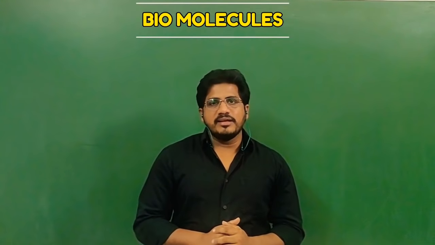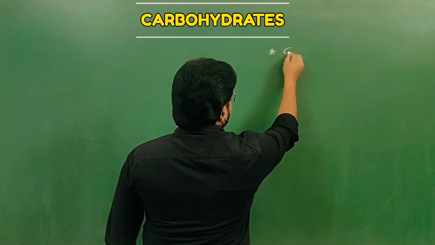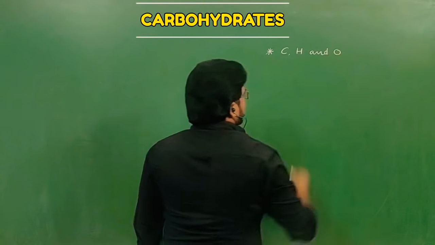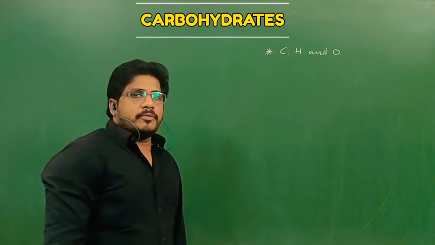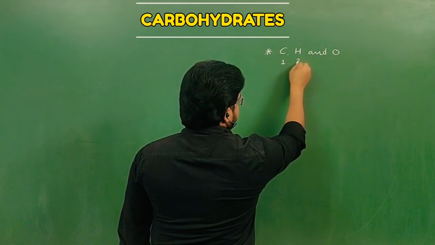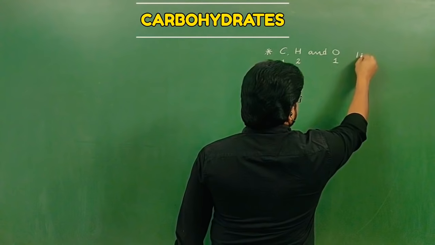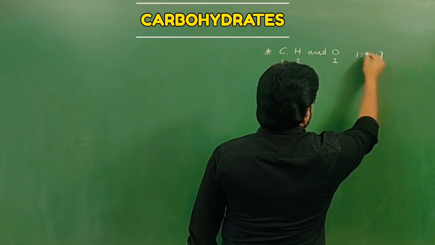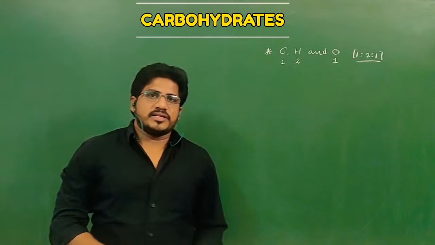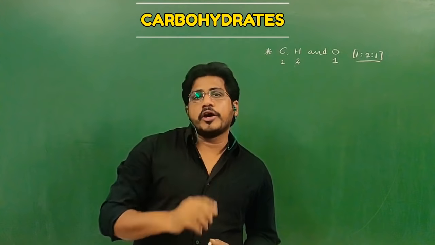Today's topic is carbohydrates. Carbohydrates are composed of carbon, hydrogen and oxygen. If you ask me about the ratio, carbon is 1, hydrogen is 2, oxygen is 1. So a 1:2:1 ratio will be available respectively from carbon, hydrogen and oxygen elements inside a pure carbohydrate.